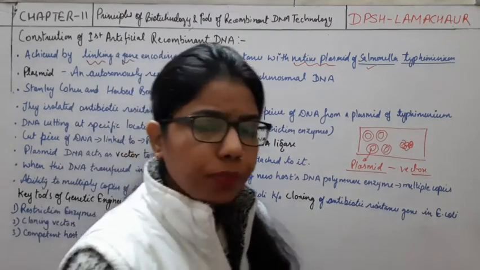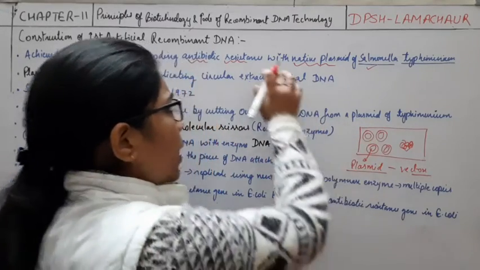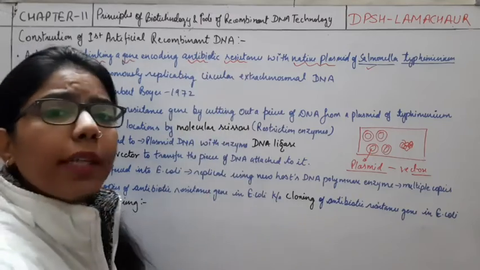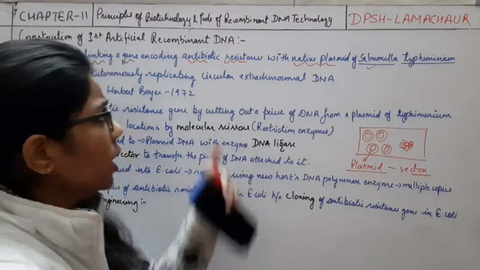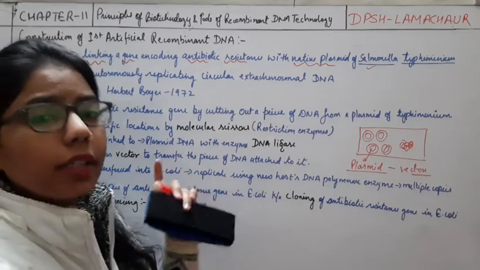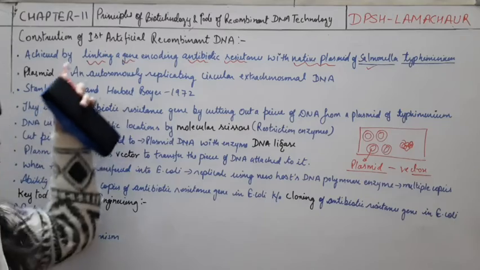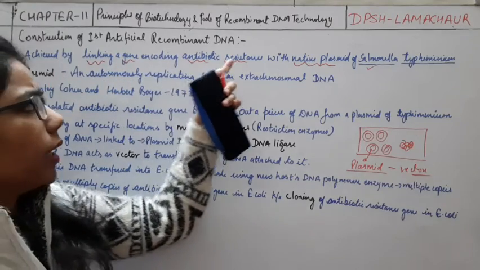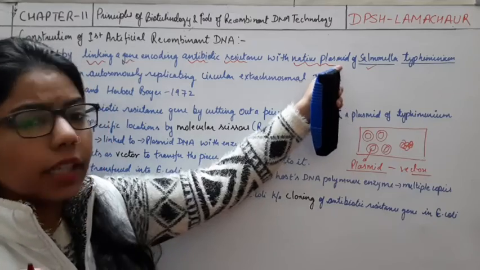What they have done, for example, they have taken the example of antibiotic resistance. Okay, any gene which is antibiotic resistance for particular organisms. So what they did was achieved by linking a gene encoding antibiotic resistance with native plasmid where it is present.